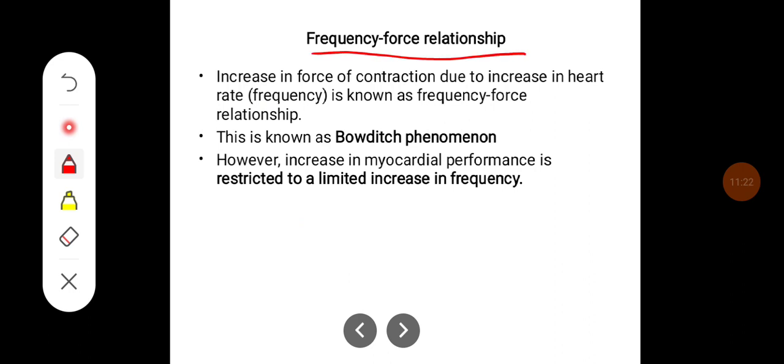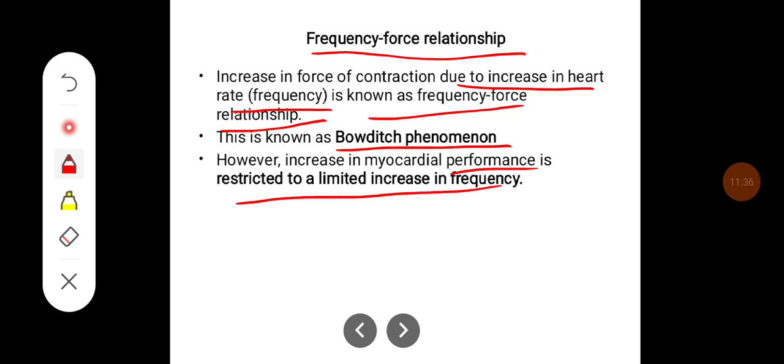Frequency force relationship. The increase in the force of contraction due to an increase in the heart rate, that is frequency, is known as the frequency force relationship. This is also known as the Bowditch phenomenon. However, the increase in myocardial performance is restricted to a limited increase in the frequency.